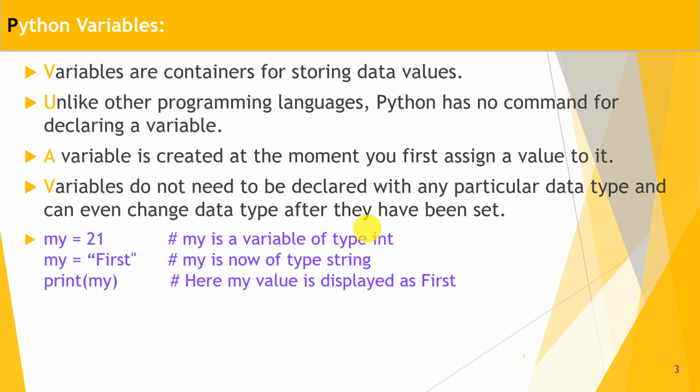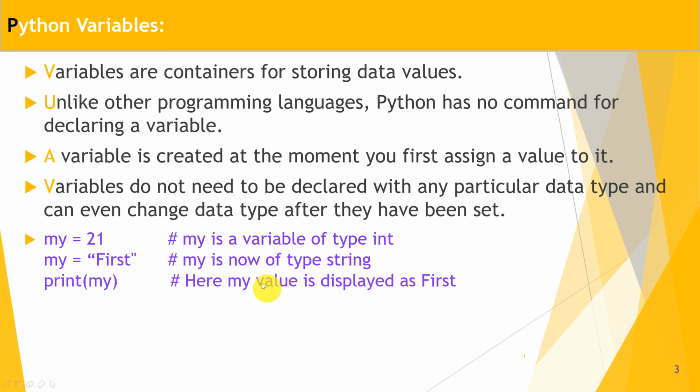Okay, so here are some examples. For example, my is equal to 21. Here my is a variable name and it is of type integer. That data type is automatically chosen by the Python environment itself. We don't need to write the data type name before variable my. Similarly, my is equal to double quotes first. So what is the data type of my? Here my becomes of type string. Let's print it, print my. Here my value is displayed as first.